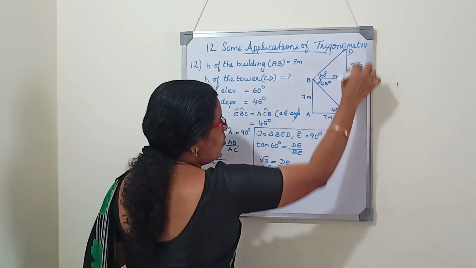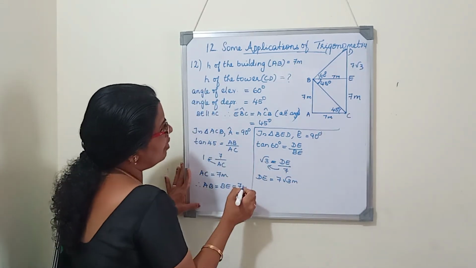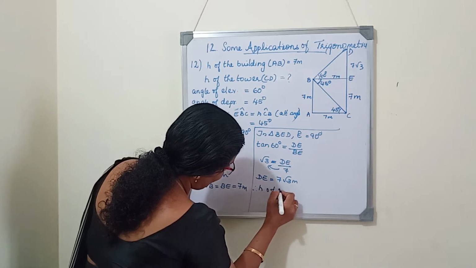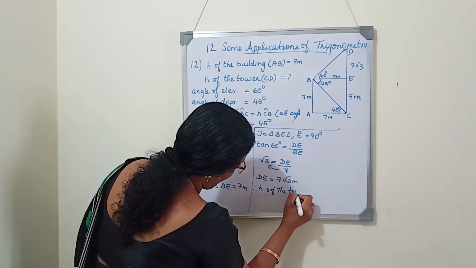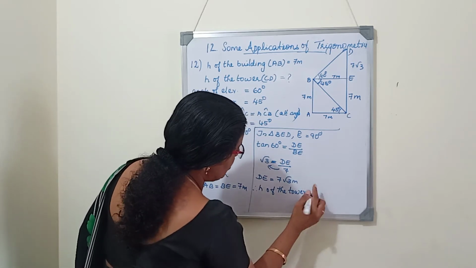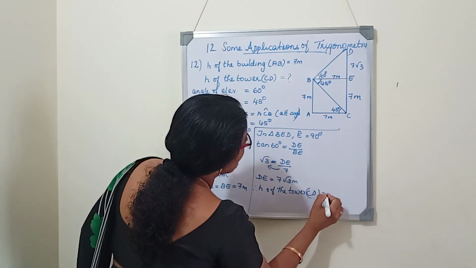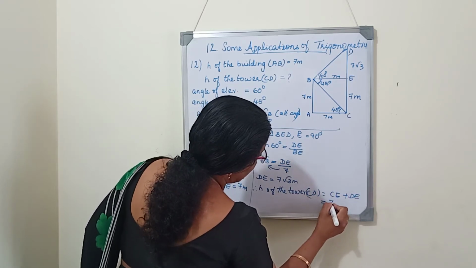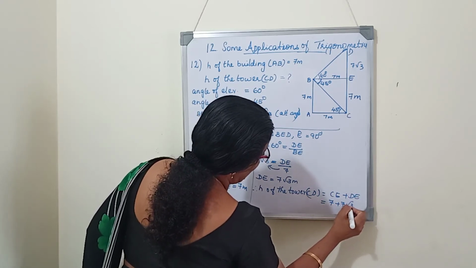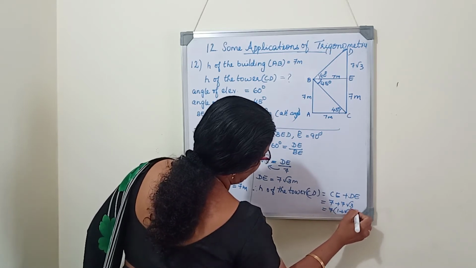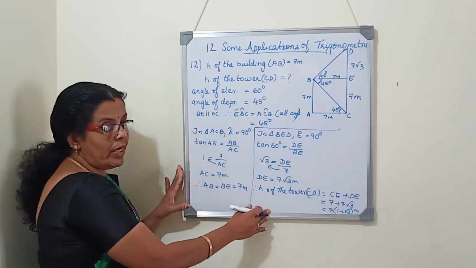CE is 7 meter. What is the height of the tower? It is 7 plus 7 root 3. Therefore, height of the tower: CD is the tower, CD equals CE plus DE equals 7 plus 7 root 3. We can take 7 common and write 7 into 1 plus root 3 meter. So this is the height of the tower.